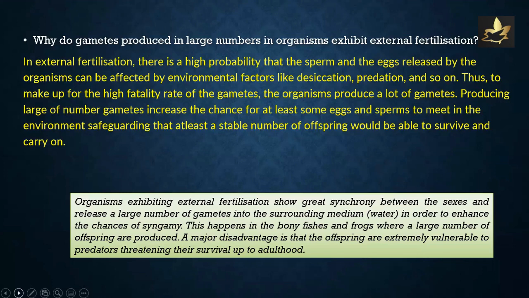Please note, organisms exhibiting external fertilization show great synchrony between the sexes and release a large number of gametes into the surrounding medium, on a specific note, water, in order to enhance the chances of syngamy. This happens in the bony fishes and frogs, where a large number of offspring are produced. A major disadvantage is that the offspring are extremely vulnerable to predators, threatening their survival up to adulthood.